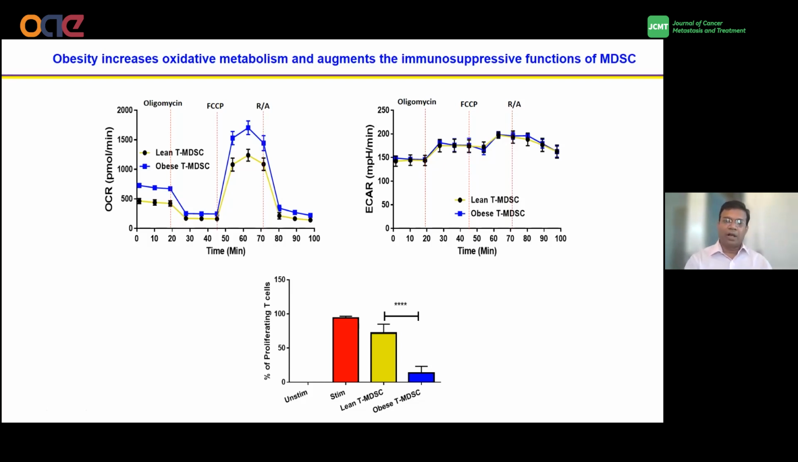So finally, we asked the question, as we all know the tumor MDSCs' main job is to suppress T cell proliferation. So we did a T cell proliferation assay to see whether these MDSCs can suppress it or not. Just to mention, in our model, our MDSCs are not that suppressive compared to the other model. So lean MDSCs, as I mentioned, are not very suppressive compared to the other model. But when you use the MDSCs from the obese mice, there is a significant decrease in T cell proliferation.